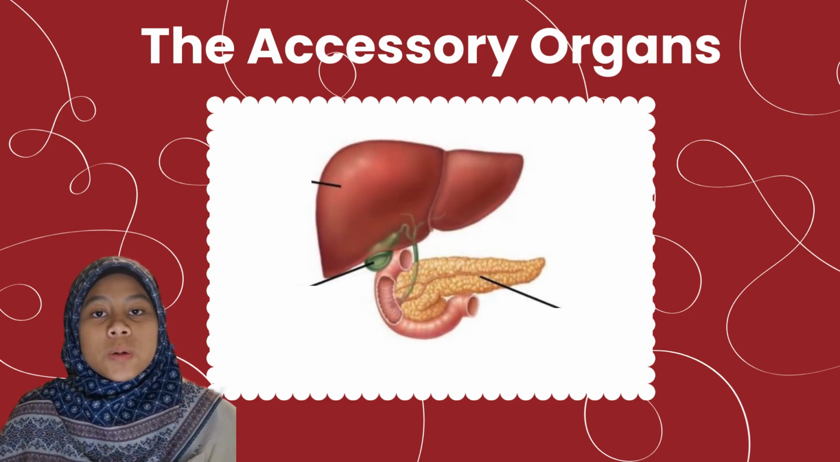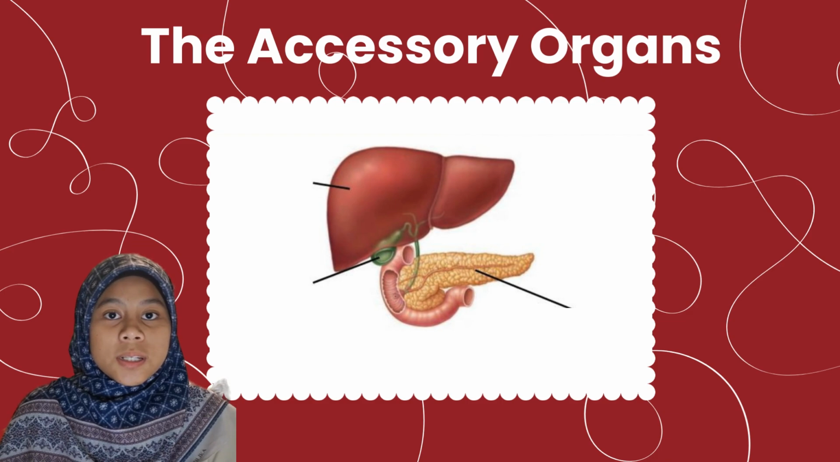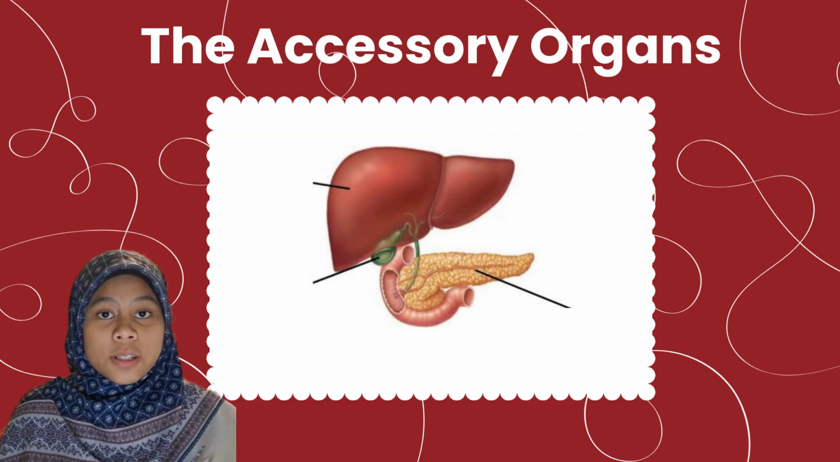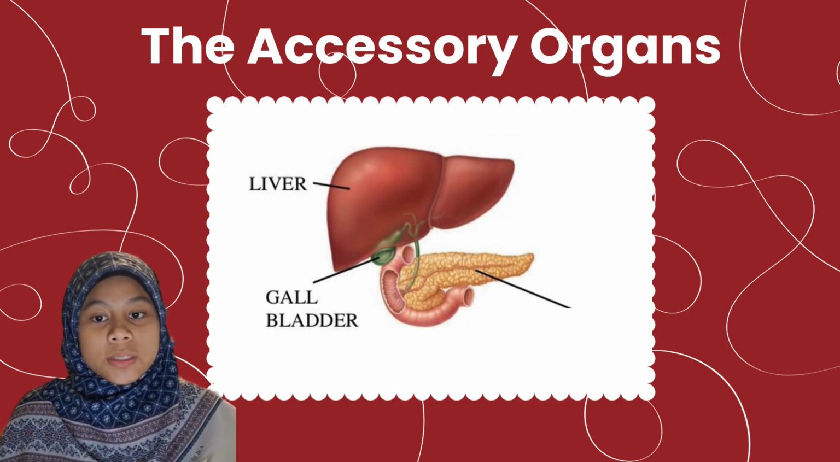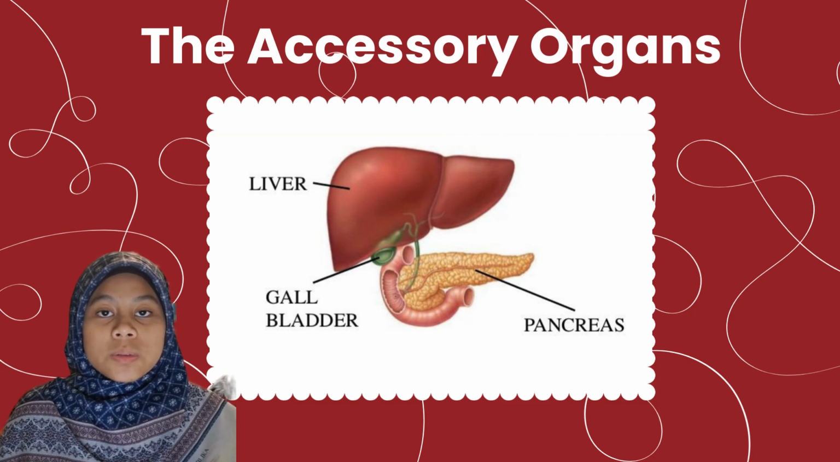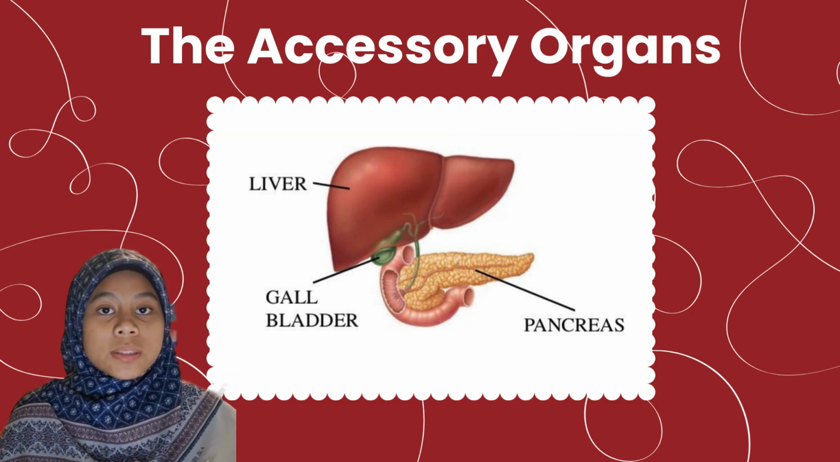Before we move to the lower GI tract in the digestive system, let's look at the accessory organs in the digestive system, which include the liver, gallbladder, and the pancreas. The liver and the gallbladder are both located on the right side of the abdomen, while the pancreas is located in the upper left region of the belly. The three accessory organs work together to help our body digest meals efficiently and stay healthy.